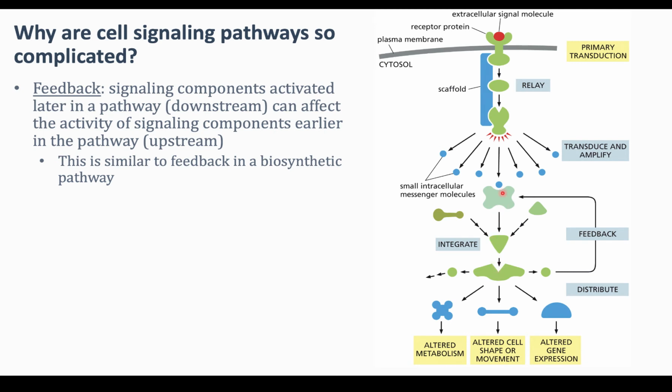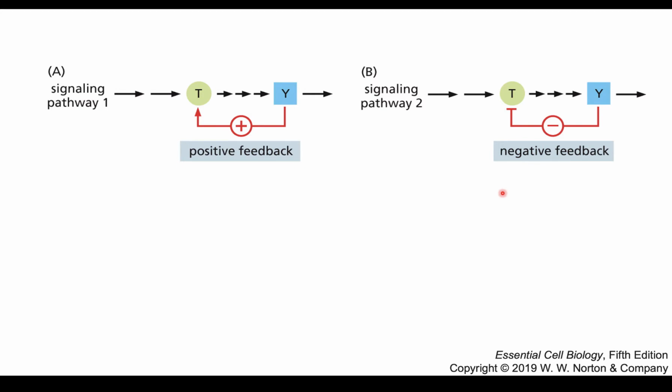So that's what's different. I'm just noting that feedback in a cellular signaling pathway can also be positive feedback or negative feedback. Positive feedback can be used when you're trying to have a really rapid response in a cell. There would be another mechanism for turning it off, but if you have a protein that activates itself, you can have a very rapid response to one signal.